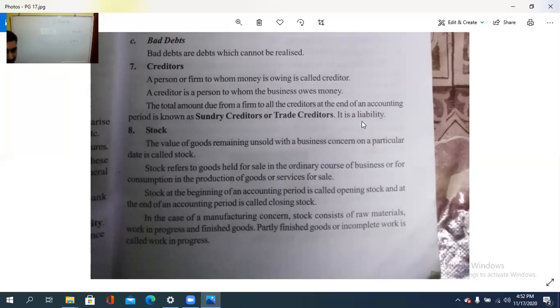So this is the thing. Stock at the beginning of an accounting period is called the opening stock, and at the end of the accounting period is called the closing stock. In the case of a manufacturing concern, stock consists of raw materials, work in progress, and finished goods. The partly finished goods or incomplete work is called work in progress.